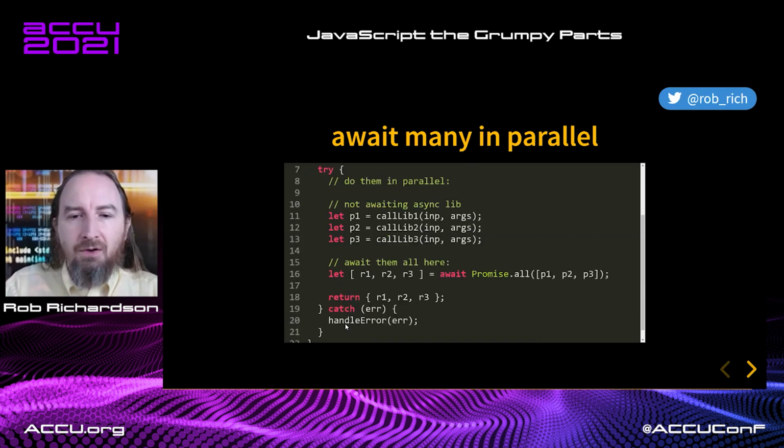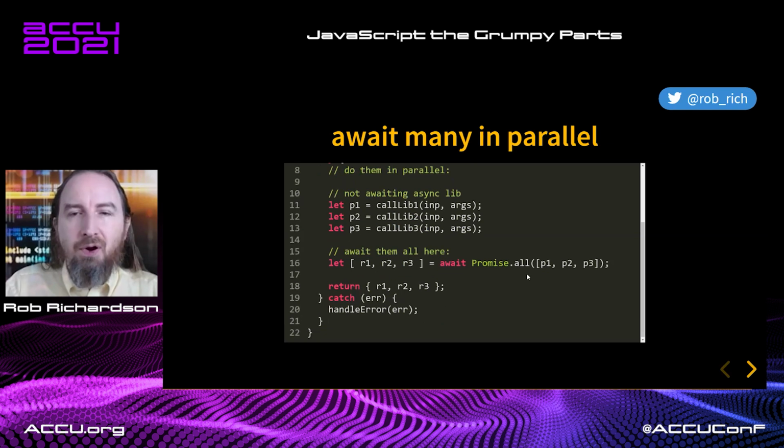Well, I know how to get a promise that I can wait for based on an array of other promises. So I'm going to say promise.all, and I'm going to pass in that array, and I'm going to then spread the results back out. And so now, given all three of those promises, I will await for the first failure or all success, and I will get my results.